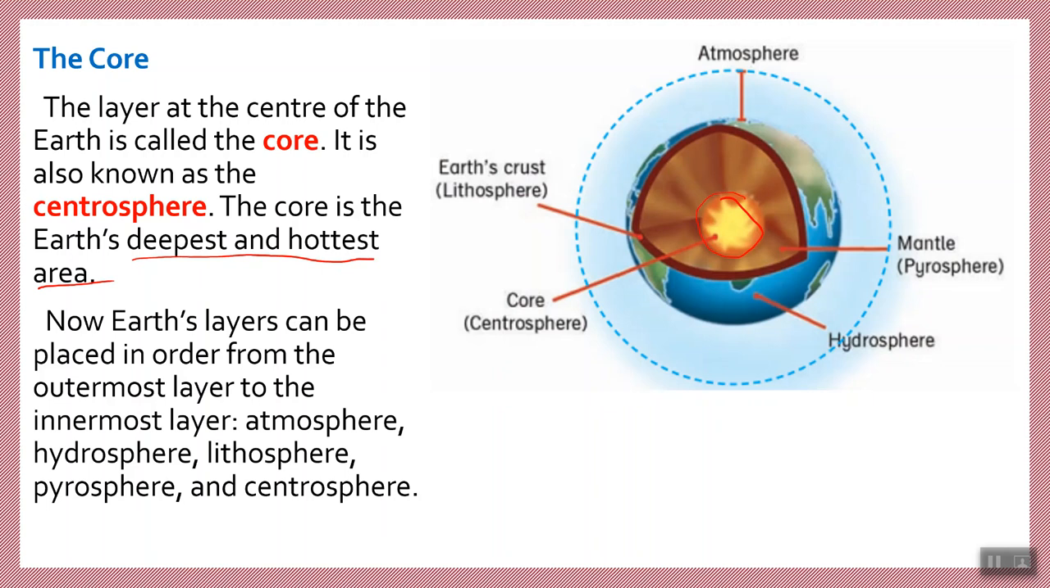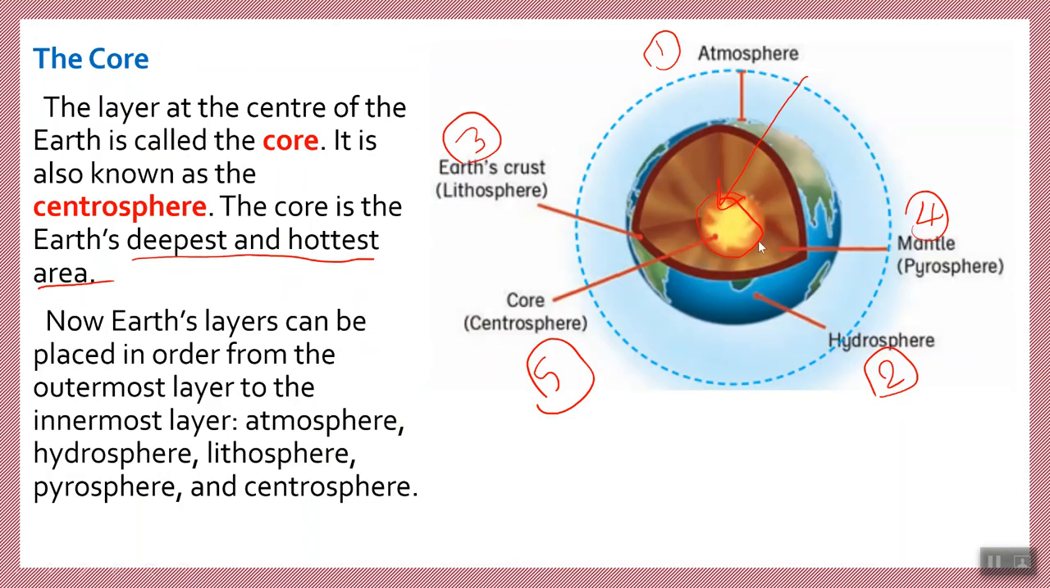Now, the Earth's layers can be placed in order from the outermost layer to the innermost layer. If we count again, from outside to the center, the first one is the atmosphere, then the lithosphere, or we can say the hydrosphere or lithosphere, they are the same. And then we say the mantle and the core, or we call it the centrosphere.